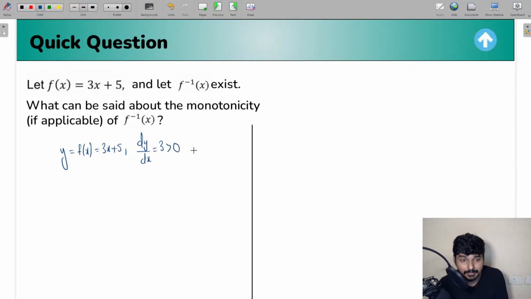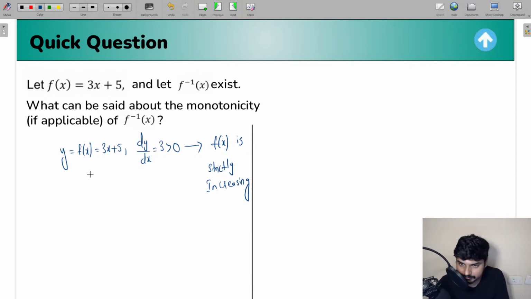Well, if dy by dx is given, if dy by dx is greater than 0, we can say the function f of x is definitely going to be what? A strictly increasing function. Yes or no? We can say the function f of x is definitely going to be a strictly increasing function. Okay. Now, if you want to find out the inverse of the function, you can do it in this way.